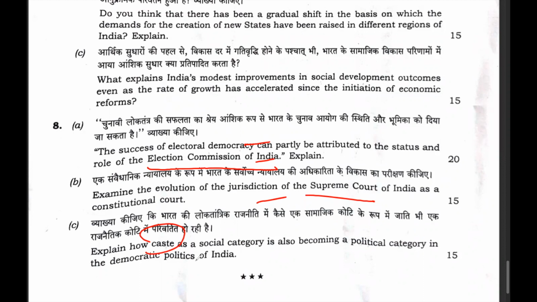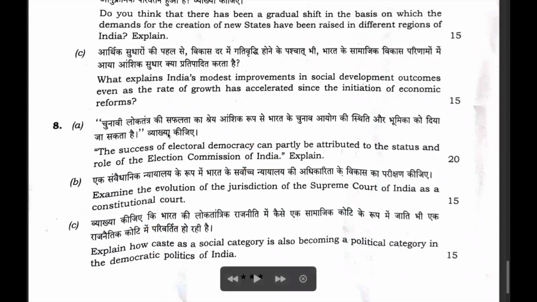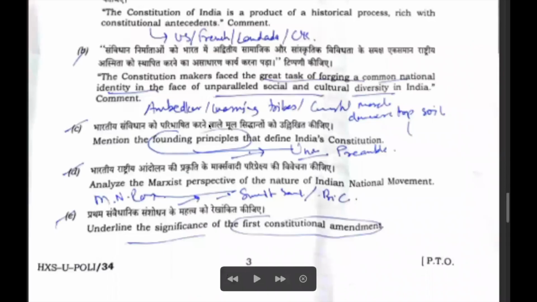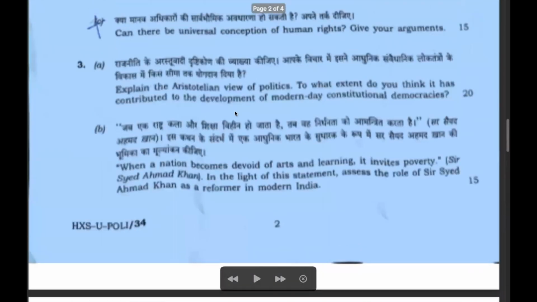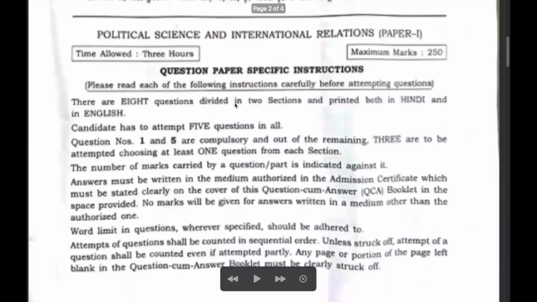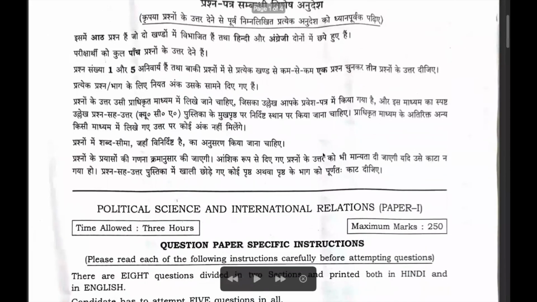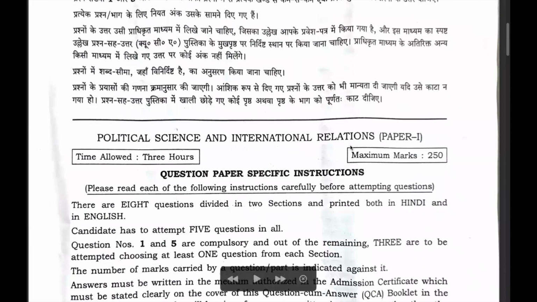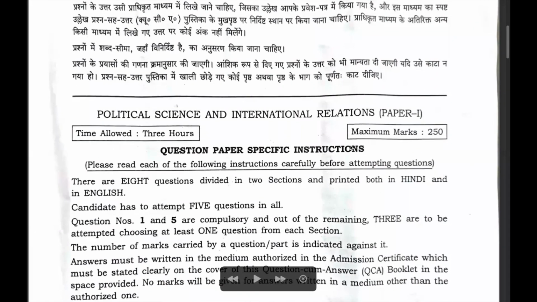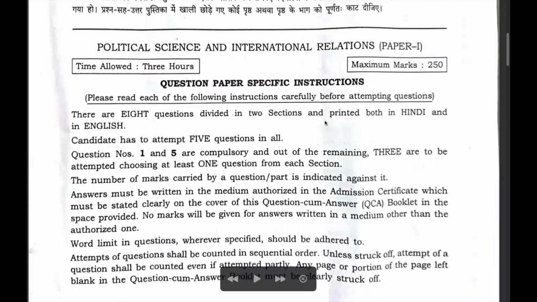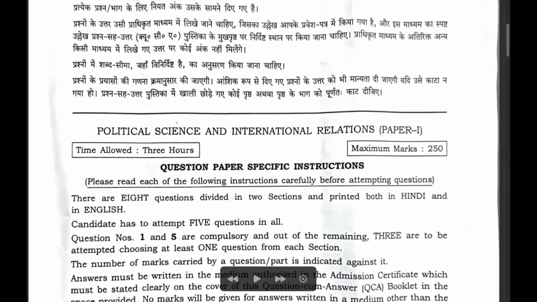So the question paper is again from the syllabus itself. Whether the paper is tough or easy depends upon the preparation of a student, because this is the subject of political science, which is very subjective, and we cannot say that the paper is easy or tough. But as a person who has been associated with this optional for a long time, you can say that this paper is doable for those who have prepared this optional really well. So the paper is good.